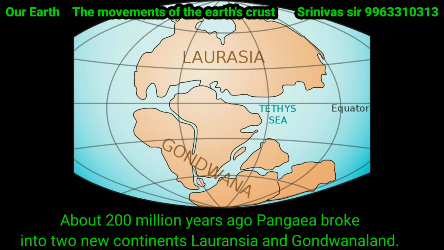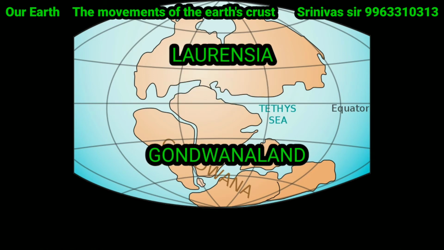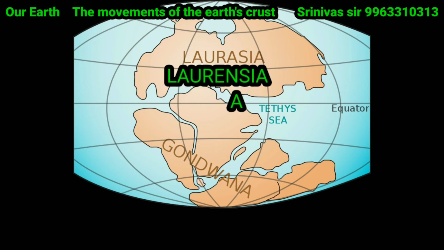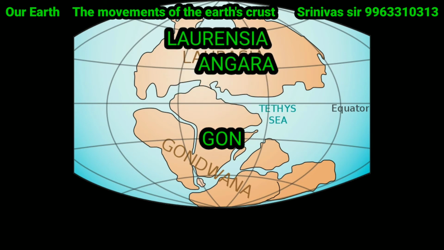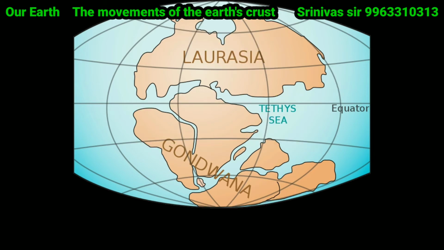About 200 million years ago, Pangaea broke into two new continents. They were Laurentia and Gondwana. Laurentia is also called Angara. The northernmost part of the continent is called Laurentia or Angara and the southern part is called Gondwana.